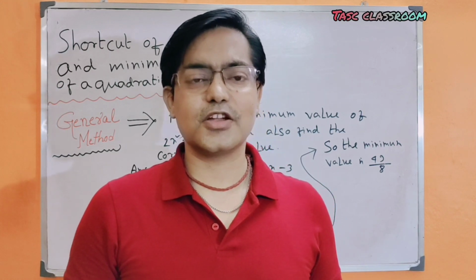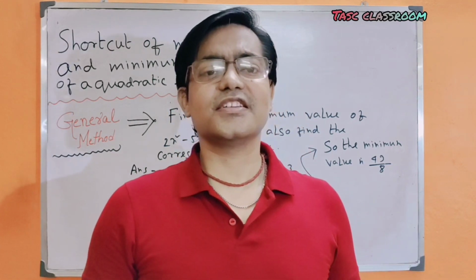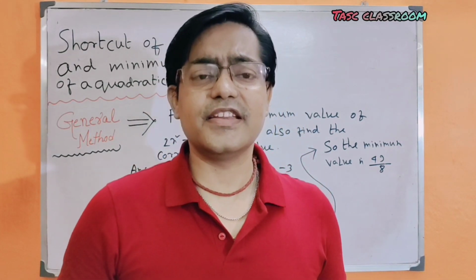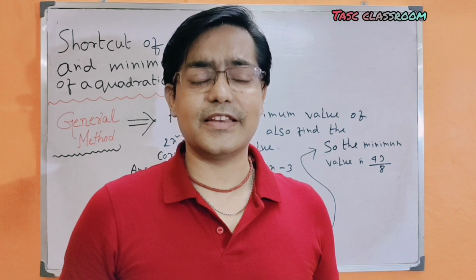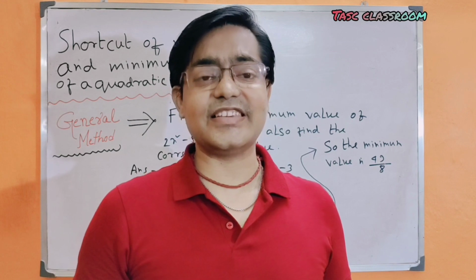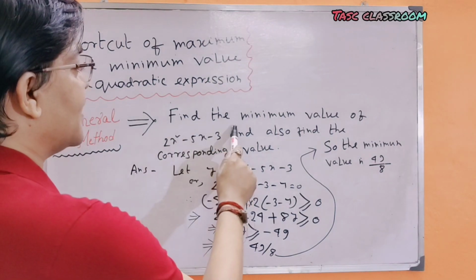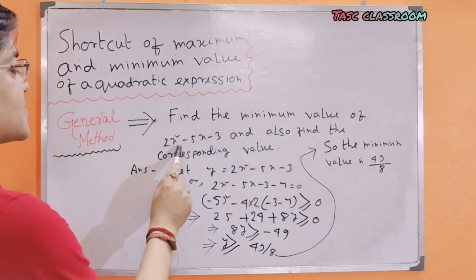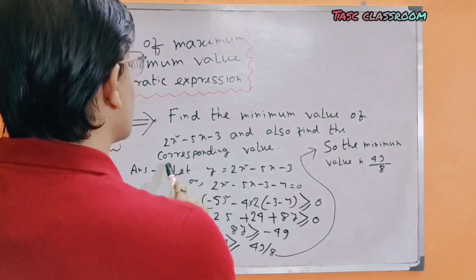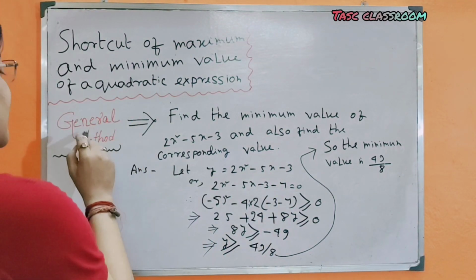Today's discussion is to find the maximum and minimum value of a quadratic equation, which plays a vital role in WBJEE, JEE Main, Advanced, and also Higher Secondary, CBSE, ISC, etc. Now, our problem is: find the minimum value of 2x² − 5x − 3 and also find the corresponding value of x. We shall show it first in the general method.